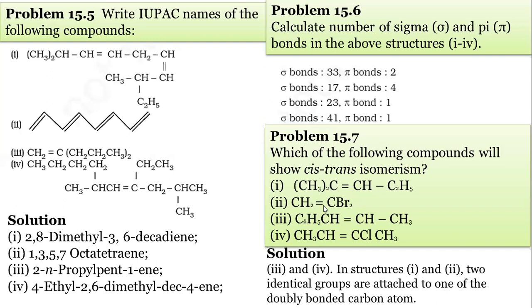This is not included in your textbook, and remember this question. This question can be asked for 1 mark. Calculate the number of sigma and pi bonds in the above structures 1 to 4.